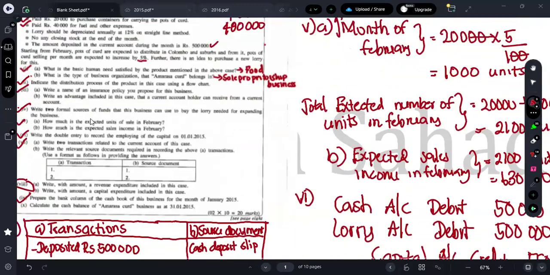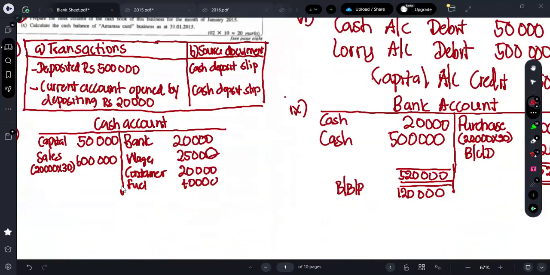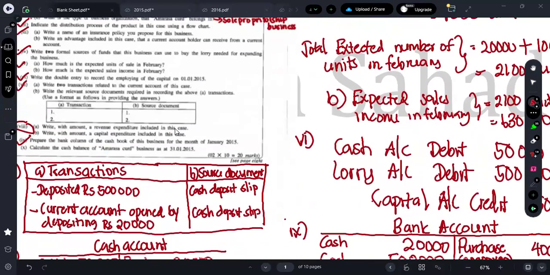Further, what are the cash related transactions you have, guys? Depreciation fine, closing stock fine. The amount deposited in the current account is how much? 500,000. In bank, you are again depositing another 500,000. So that's all right. So you can just get the balance.